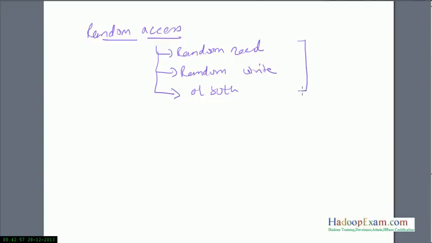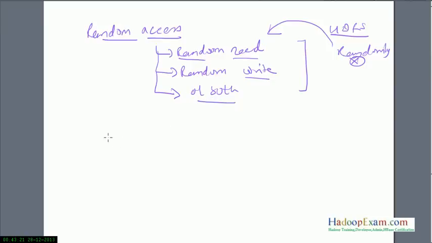If you are considering the HDFS file system, you know you cannot do anything randomly on it. So for that, a new database was designed where you can randomly read, write, or do both with the HBase database.